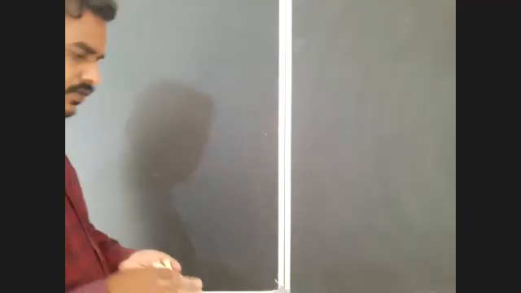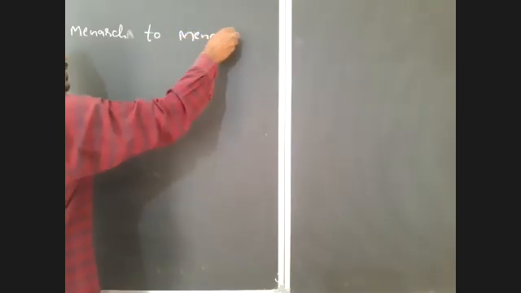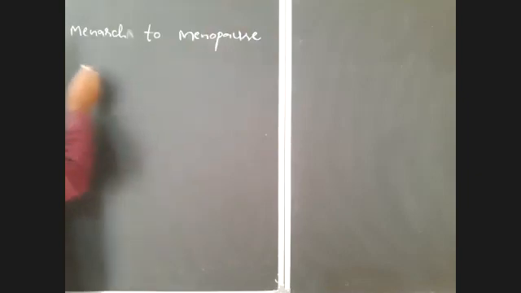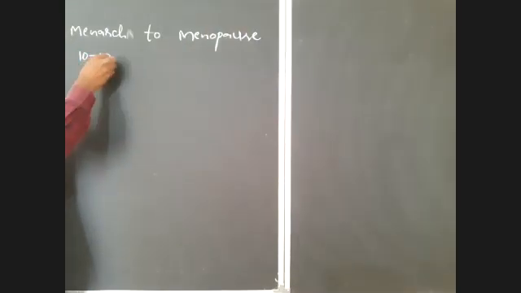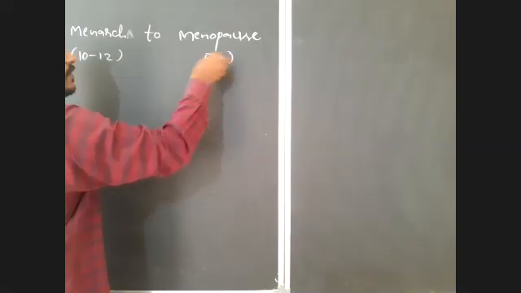Okay. So now here, the female can produce ova in between menarche to menopause. Menarche to menopause. It begins at 10 to 12 years of age, and menopause is around 50 years of age.